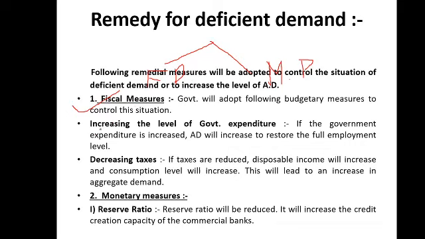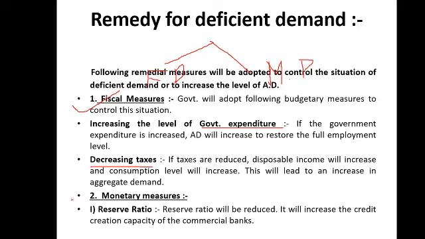First, the government will increase the level of government expenditure. The government can increase expenditure through many schemes and programs by which the aggregate demand may increase. Second, decreasing the taxes. By decreasing the taxes, the government can leave more money in the hands of the people of the country, by which it can also increase the aggregate demand in the whole economy.